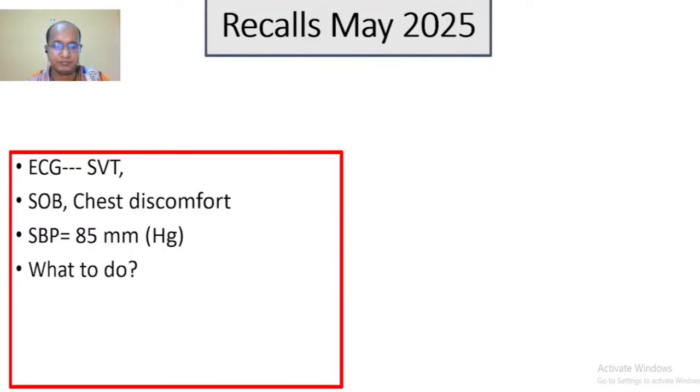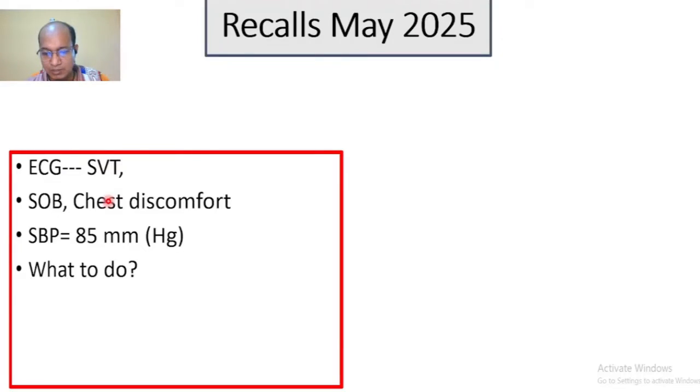So let's start. The first question is about ECG. On clinical background, the patient has sudden onset of shortness of breath and chest discomfort, and most importantly, the systolic BP was very low, less than 90, 85 that is, which is a marker of shock or cardiovascular instability, and the ECG is showing SVT. So this is a diagnosis of SVT with cardiovascular instability, a patient already in the state of shock. So what will you do next?